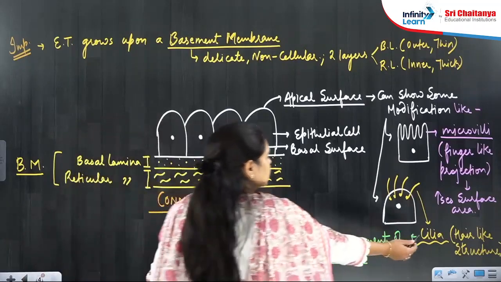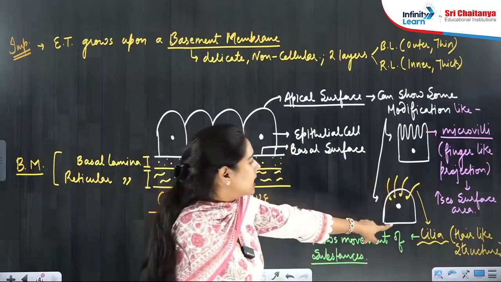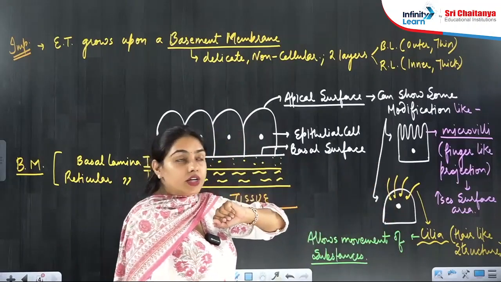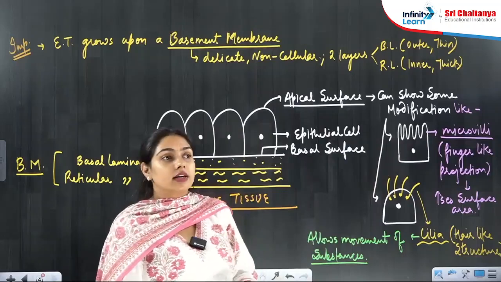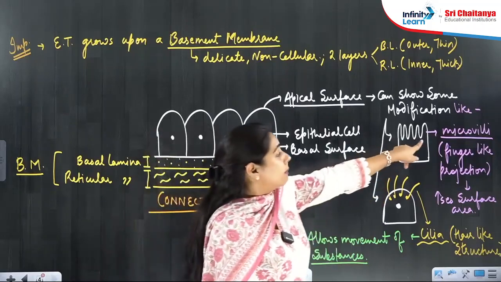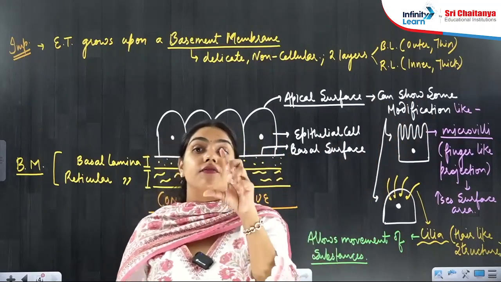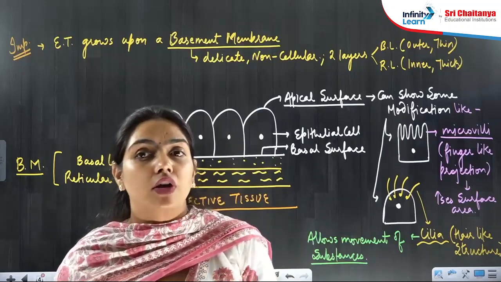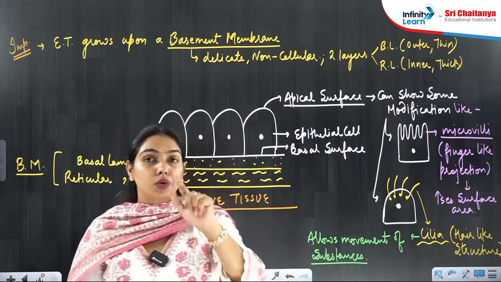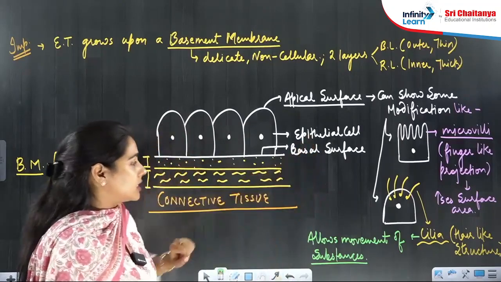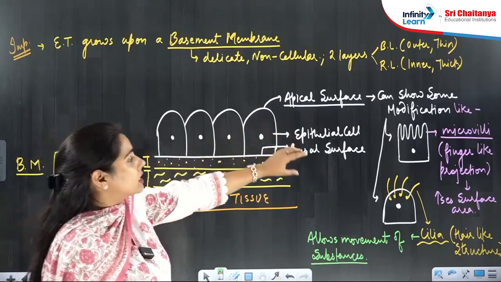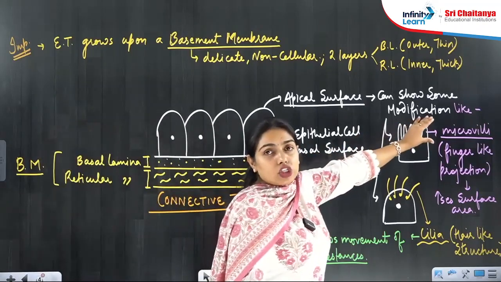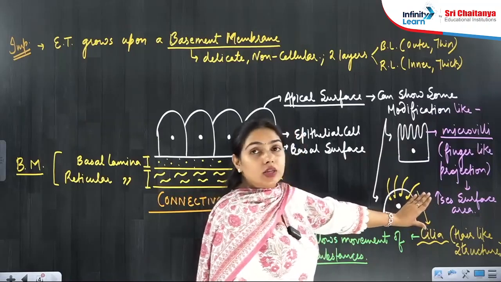So cilia is present in the fallopian tube, cilia is present in the respiratory tract, microvilli is present in the gastrointestinal tract, in the intestine. Microvilli is also present in the nephron. Which part of nephron? Proximal convoluted tubule. I will teach you the locations in the further classes. So now you have seen the apical surface can show microvilli, can show cilia.